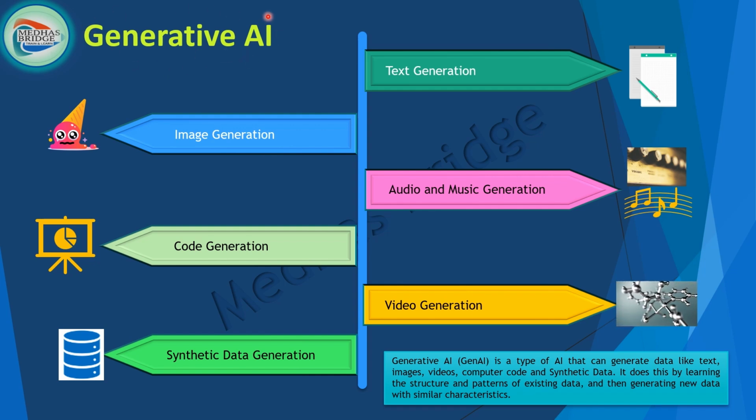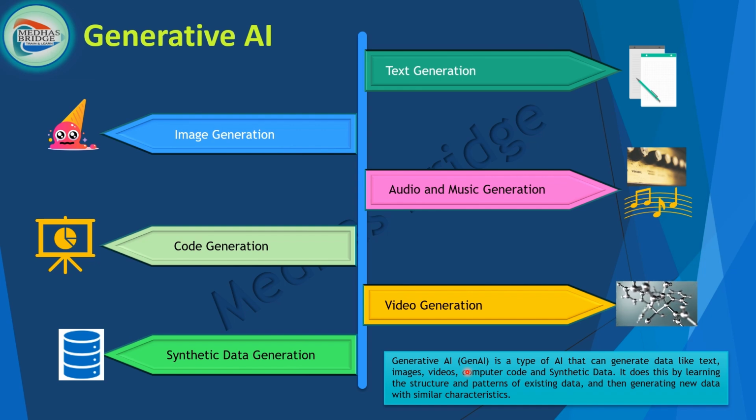Generative AI is a type of AI that can generate new data, like text, images, audio and music, software code generation, video generation, and synthetic data generation. How does it do this? It is still a part of AI. It does this by learning the structures and patterns of existing data, then generating new data, new content, with similar characteristics to the given input.